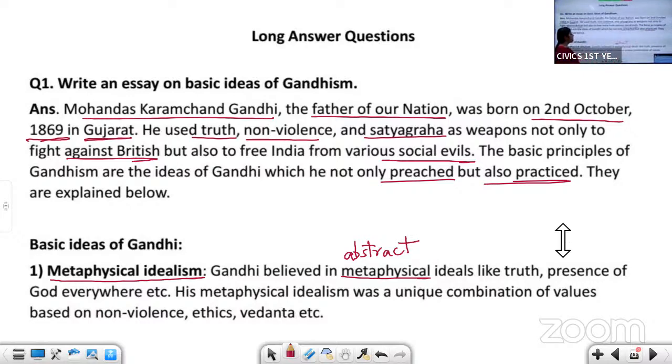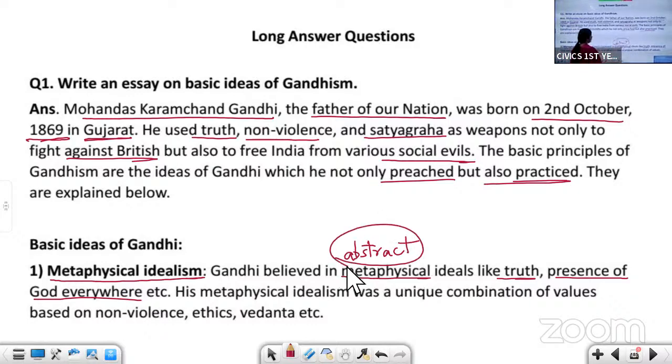That is like truth. Then the presence of God is everywhere. We say God is everywhere. Can we see God? No, but we can feel that God is everywhere. So what do you mean by metaphysical? Abstract ideas.